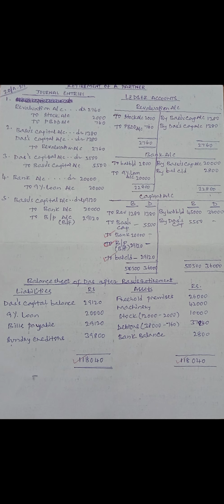This is how you have to record things in sum number 20. You have to write journal entries, you have to prepare ledger accounts and balance sheet. Only journal entries are asked, but we need to prepare ledger accounts in order to ascertain the balances. Otherwise, we will not be able to complete the balance sheet. We came to know revaluation loss in revaluation account, bank balance in bank account, capital balance of Das by preparing capital account, and bills payable amount by preparing Basu's capital account. So when journal entries are asked, we have to prepare ledger accounts also to know the results to complete the balance sheet.